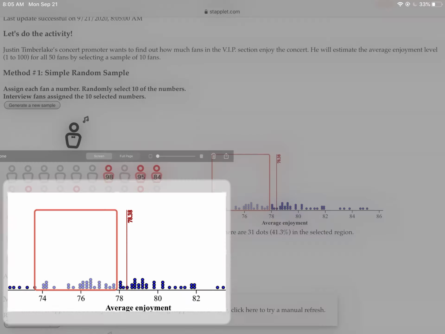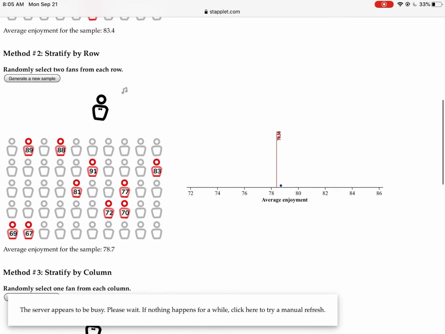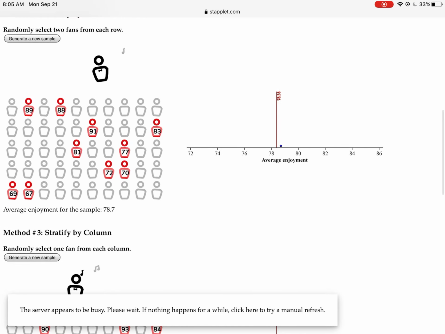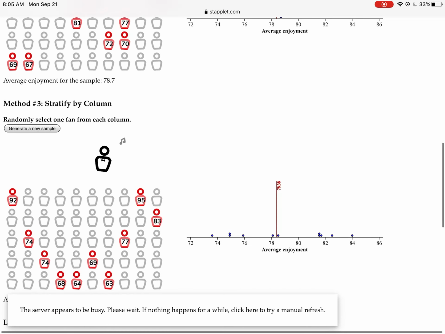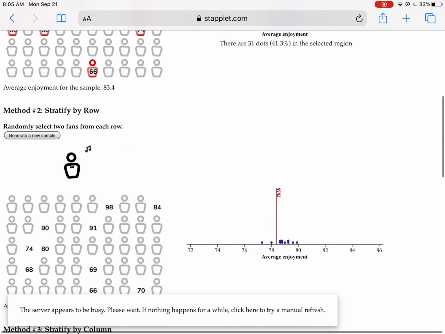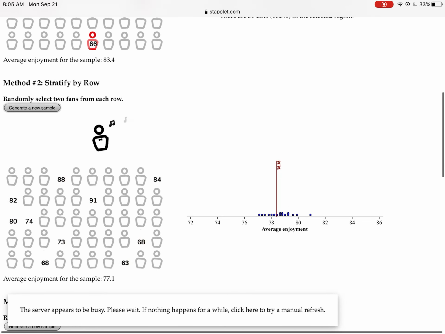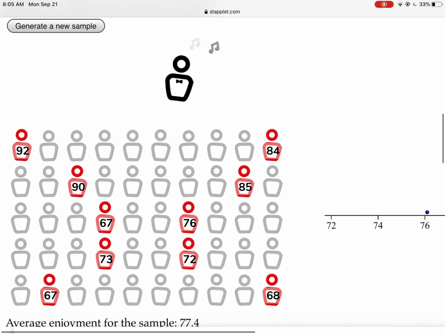And this is what's going to simulate us doing it as a class. Because what we would do is I'd have you guys do a bunch of different samples. We'd have the dot plot in the back, and then you'd plot it just like so. You can do the same thing here, generate a new sample. Oh, and I'm doing it for Stratify by column, but you also want to do it for Stratify by row. Just keep hitting the button, and you'll notice that it keeps doing different samples. That's kind of neat. It's randomly selecting by row.